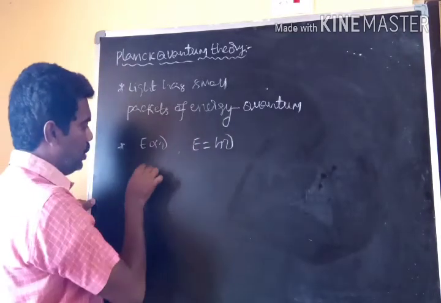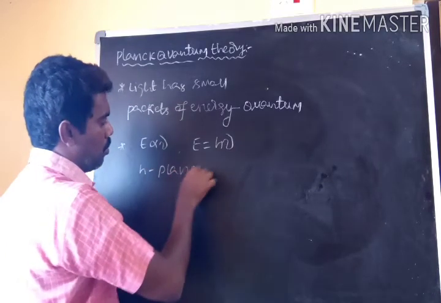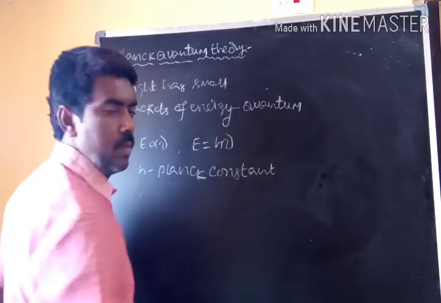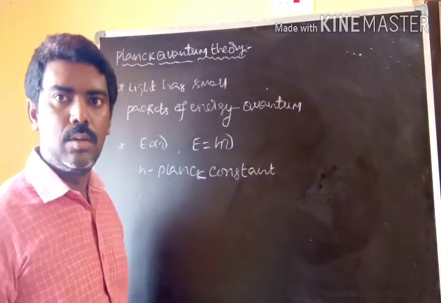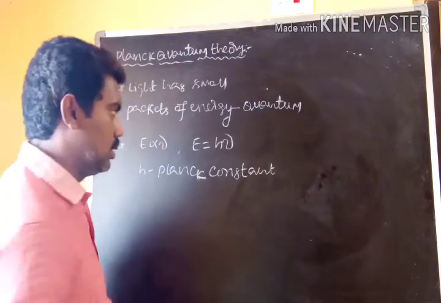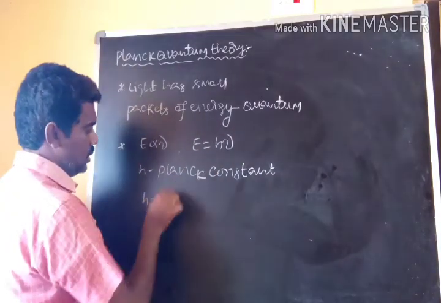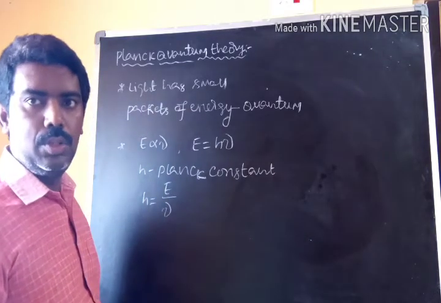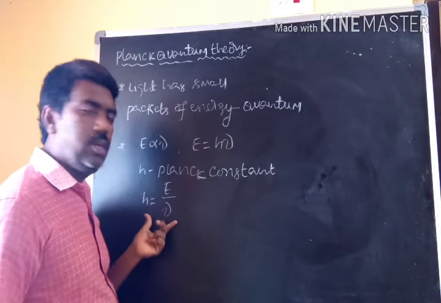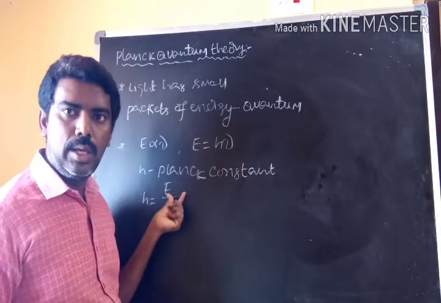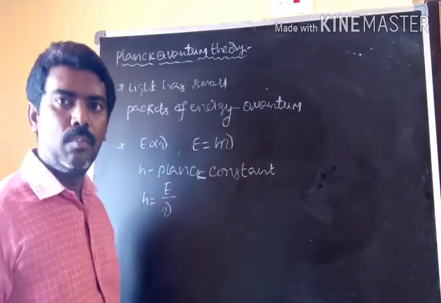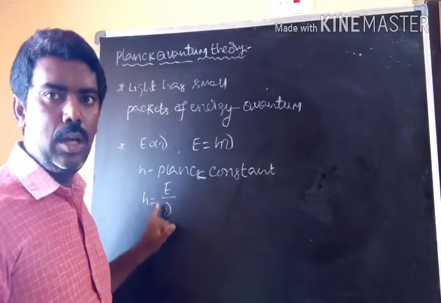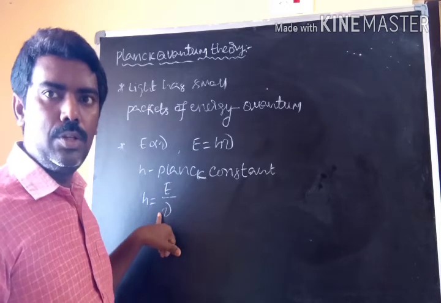Here h is the Planck constant. Then how do we define the Planck constant? From this equation, h is equal to E by nu. According to this equation, the Planck constant is the ratio between the energy and frequency of radiation.